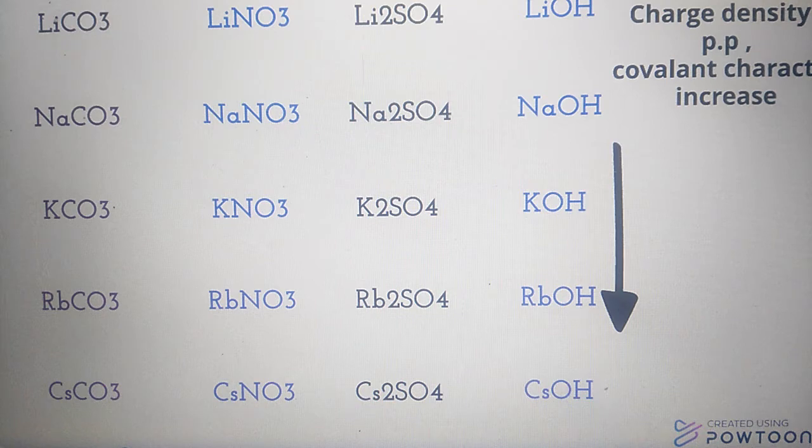Smaller the size, more will be the charge density. So the first member of group 1A and group 2A, for example, lithium and beryllium, due to its small size, show more charge density.